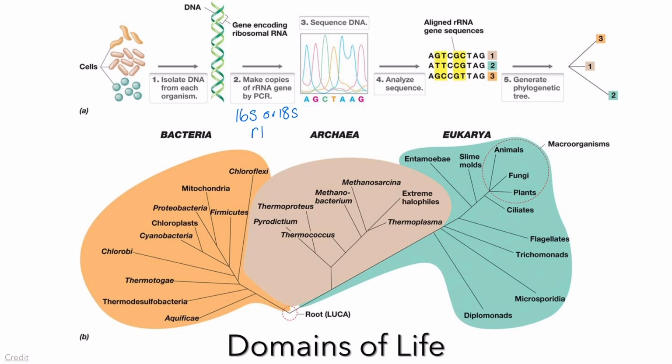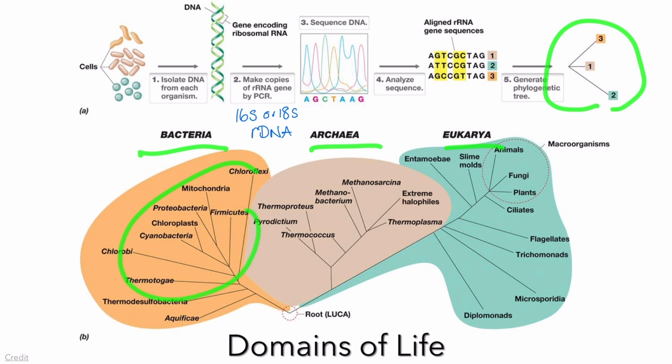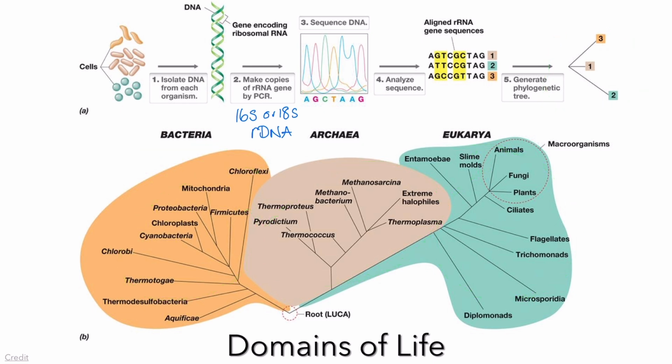eukaryotes, ribosomal DNA sequence. We use that because all organisms need that ribosome sequence, because those ribosomes contribute to the translation of proteins. So using these sequences, we are able to separate them into their domains and then into their phyla in those domains, and their kingdoms if we're talking about the eukarya. Now, bacteria and archaea are prokaryotes, eukarya are eukaryotes.